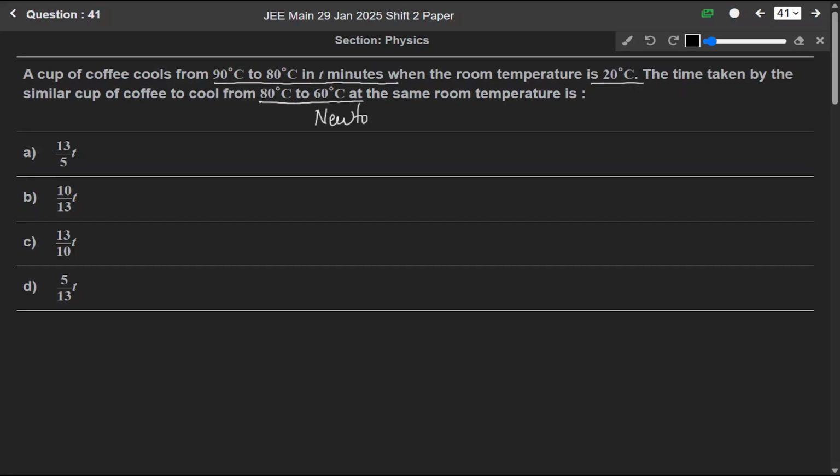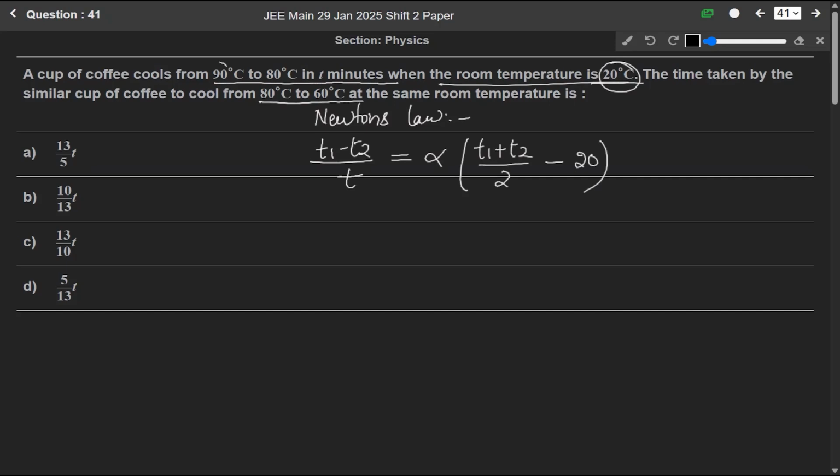From Newton's law, we know that T1 minus T2 over the common time T equals alpha times T1 plus T2 by 2 minus room temperature. Here the room temperature is 20 degrees Celsius, so it will be minus 20. T1 is 90, T2 is 80. So 90 minus 80 over T equals alpha times 90 plus 80 over 2 minus 20.